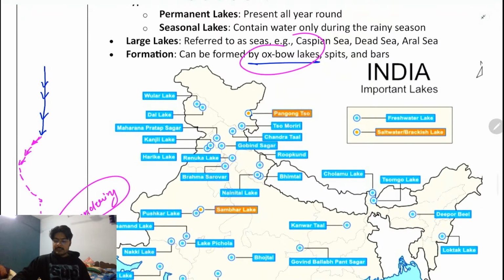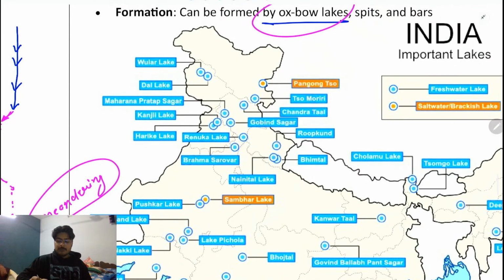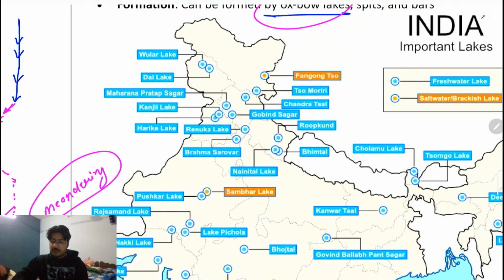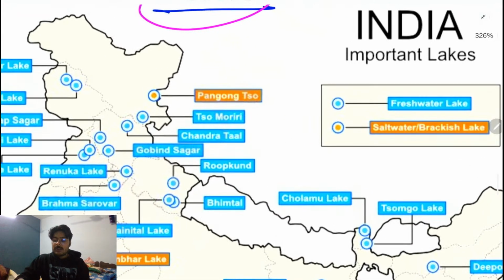Now let us understand some of the important lakes. For example, here we have lakes like the Wular Lake, which is a freshwater lake. Dal Lake is also a freshwater lake. ठीक है ना? महाराणा प्रताप सागर लेक, ठीक है ना? It is in Himachal. And Kanjli Lake. Let me explain some important lakes. This yellow one is the salt water, the brackish water. The blue one is the fresh water. So this Pangong Tso Lake is a salt water or brackish water lake.